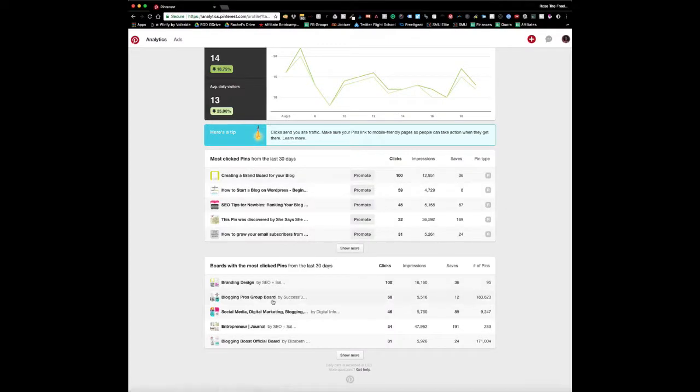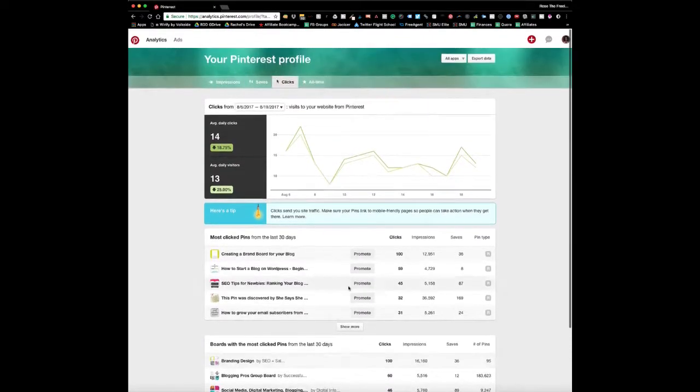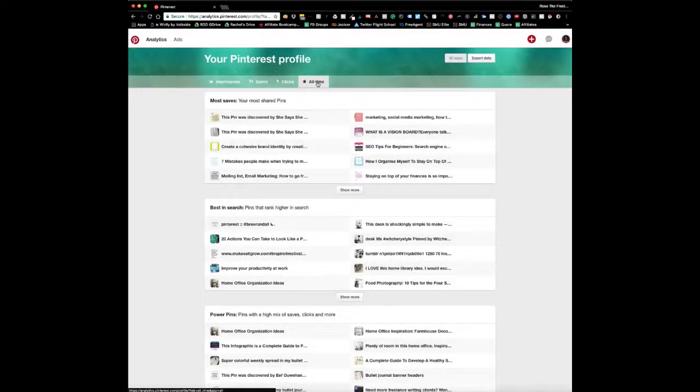And again, it's come from the branding and design board, most probably. And it's telling you here again the average daily clicks and the average daily visits. Then you can see here the top boards, the top pins of all time. I can see that 2 of my pins are there for the pins that have been saved. 3 of my pins are there, sorry.